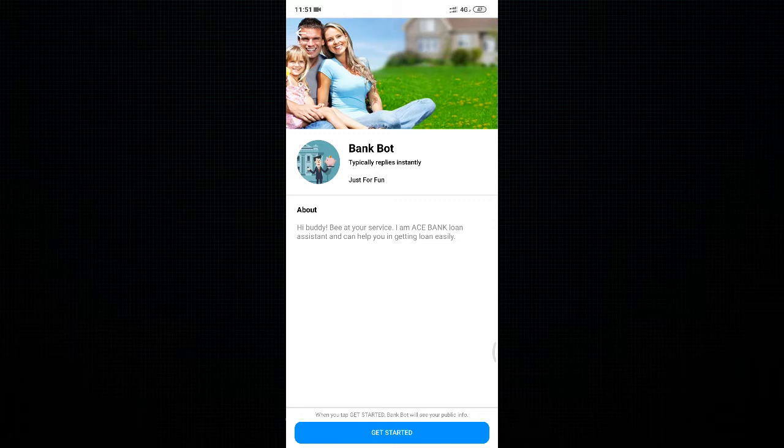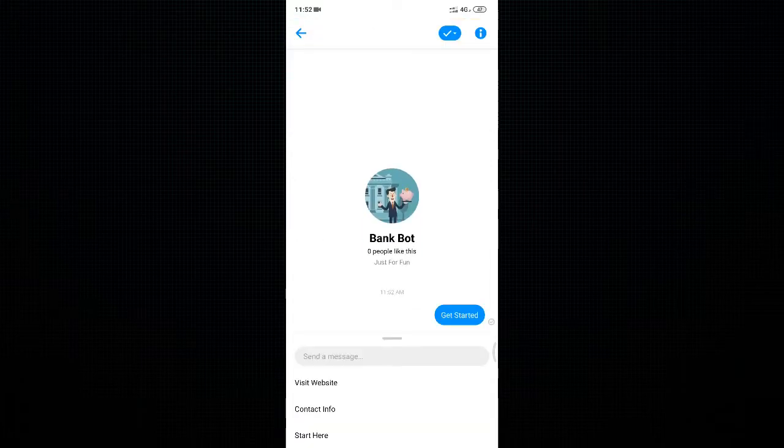Here on the welcome screen you can see a cover photo, profile picture and About Me text along with a Get Started button. It is a Messenger chatbot built using Python, FB Messenger, and Dialogflow. In the About Me section, you can see the purpose of the bot. On clicking the Get Started button, the user can start communicating with the bot.